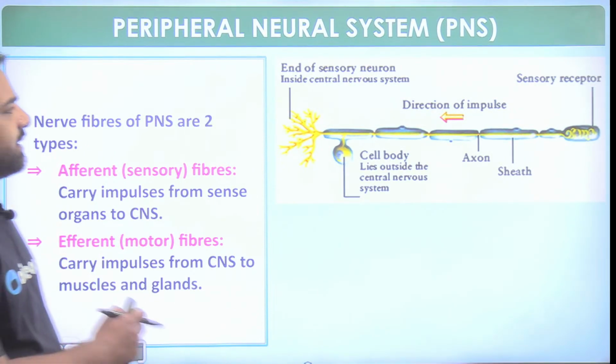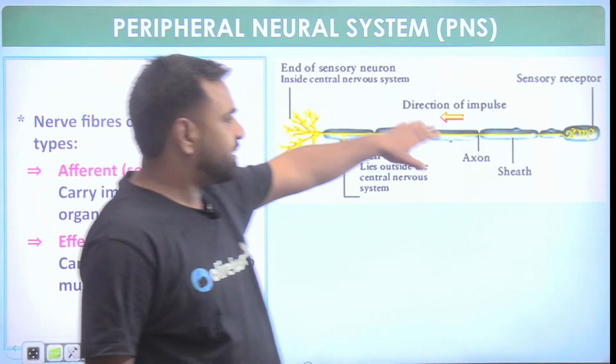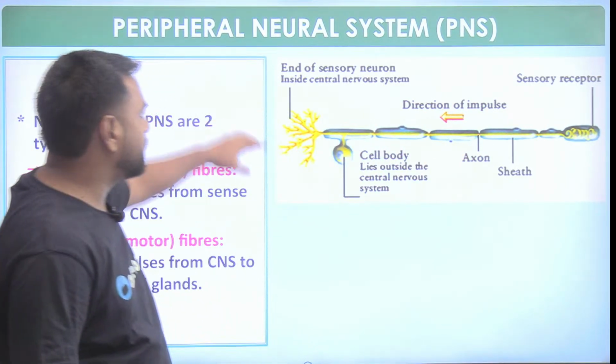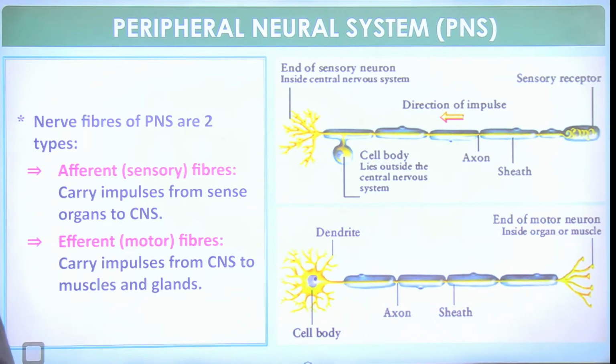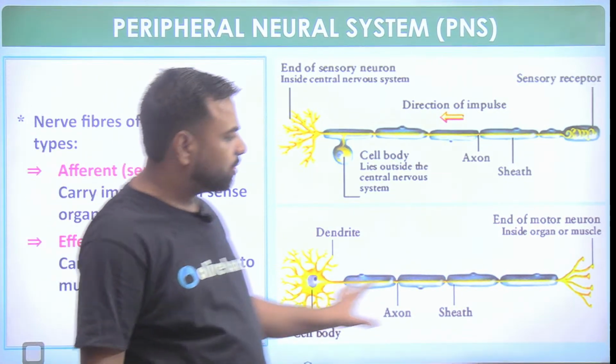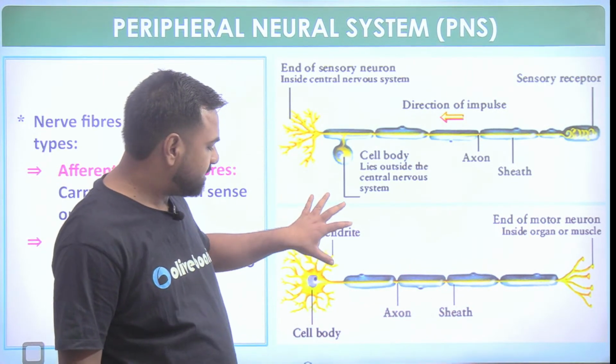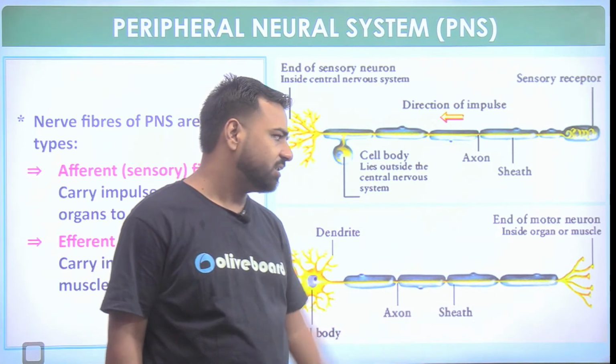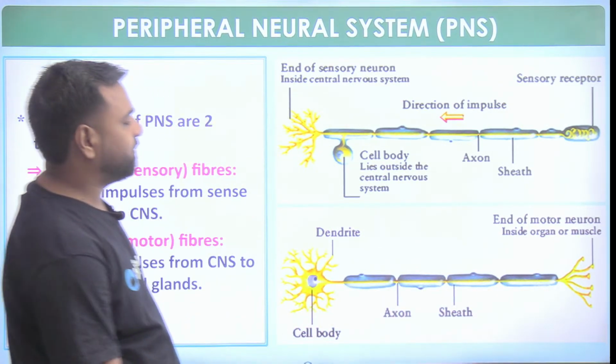So see, there's the direction of the impulse. There's the sensory receptor which is sensing the information, collecting the information and bringing it towards the central nervous system. And that's the structure of the neuron. So a neuron consists of the dendrites. This is the cell body. This is the nucleus. This is the axon. This is the myelin sheath. And that's the axon part. Okay.